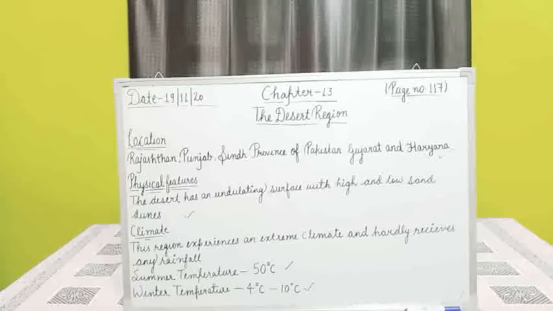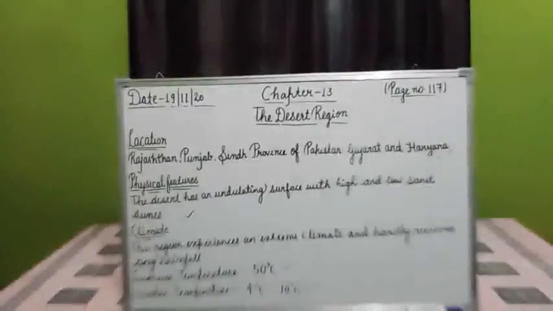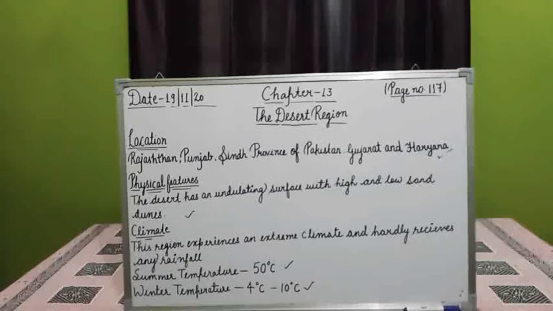Dust storms are common in the months of May and June. In areas which do not have enough trees, dust storms are common. And in the desert there is also very little vegetation, so dust storms are quite common in this region.